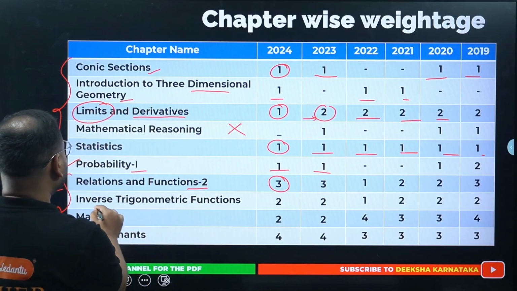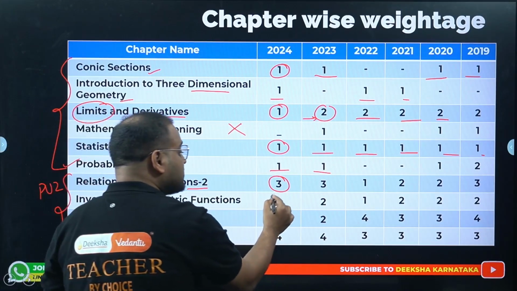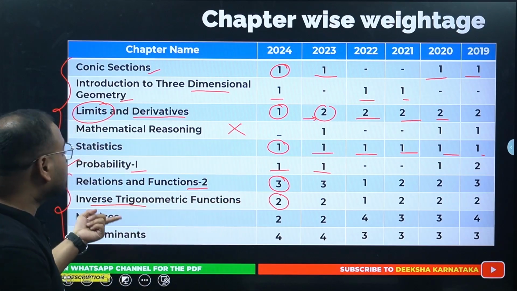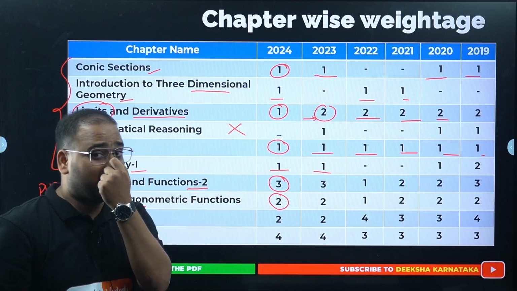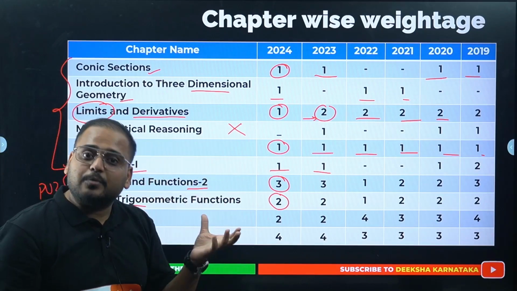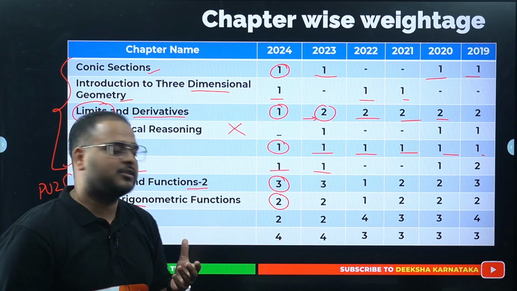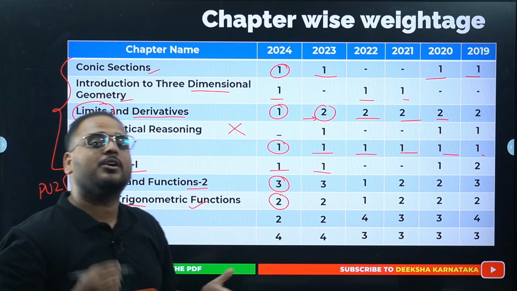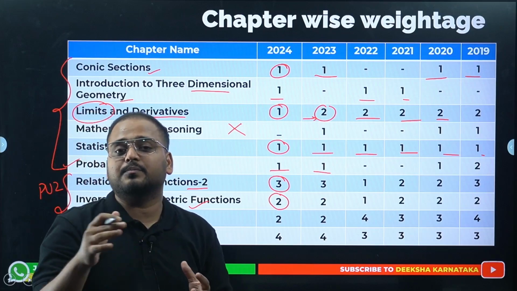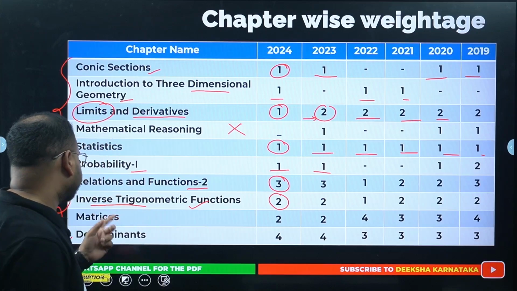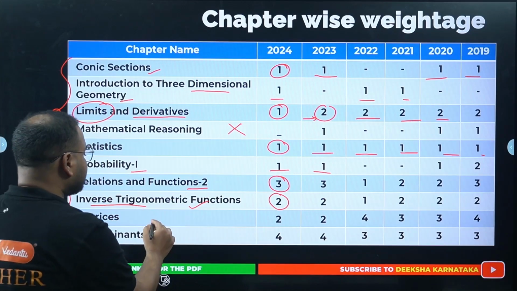Okay, inverse trigonometric functions. 2 questions are there, but the chapter is more important than just 2 questions, because it also plays a role as a tool, like trigonometric functions, in your calculus. So make sure you are very thorough with this chapter. You should know all the domains, all the graphs, the working of simple problems, and the application of other functions in ITF. Now, matrices and determinants.